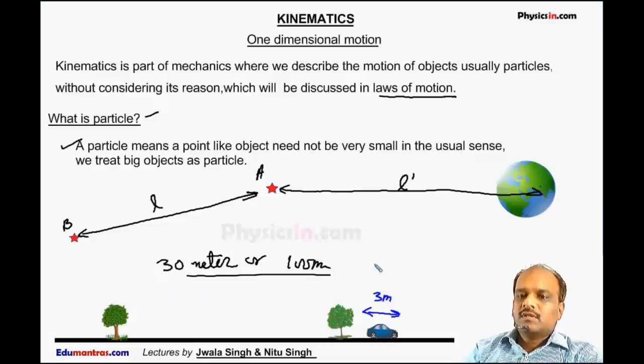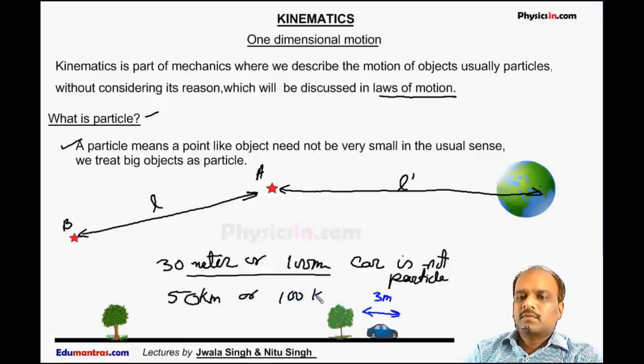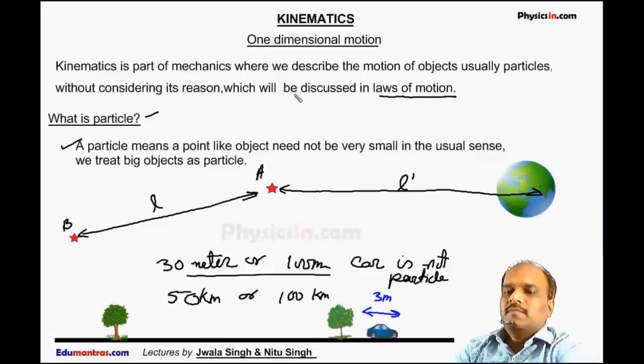But if the distance traveled by this car is 50 km, or 100 km, then as compared to 50 km or 100 km, the length of this car is very small, so we can treat this car as a particle.